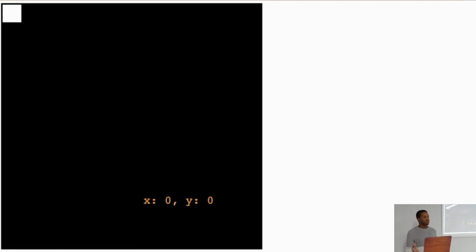What do we need to do to the player character in order to get it to move? So let's say I want to move it to the right. You can see the farther to the right I go, the more the x value is increasing. So basically what this means is that if I want to move the player character to somewhere more towards the right, I just need to go and increase its position.x value. And then also if I want to move it more towards the bottom, then again the y value is increasing, so that means that I need to increase the position.y value. And of course the reverse is true for moving it up and for moving it left.